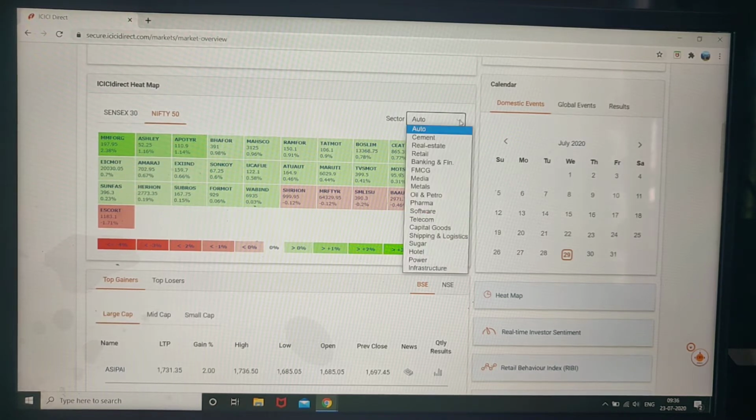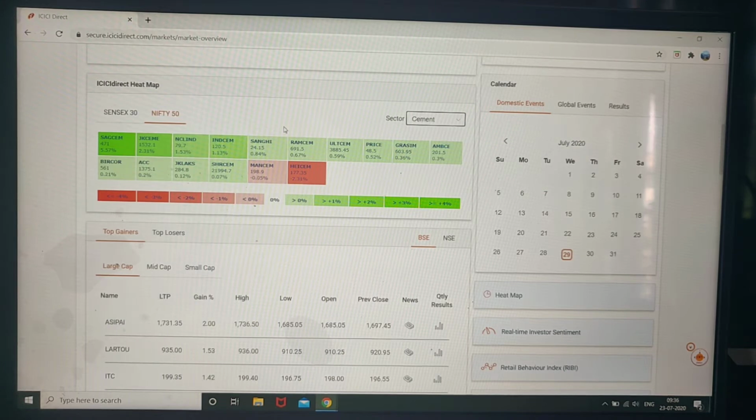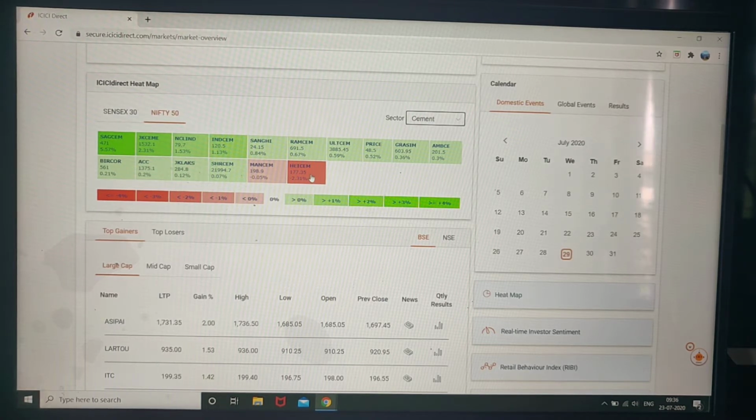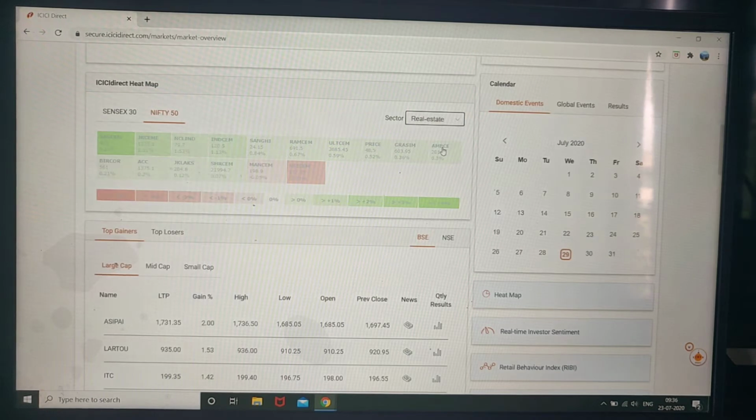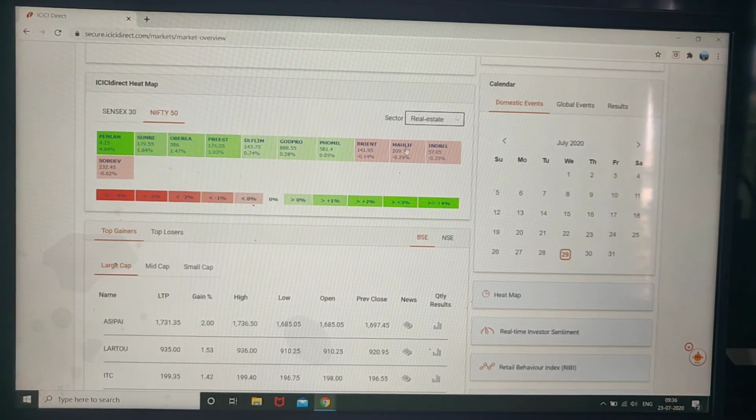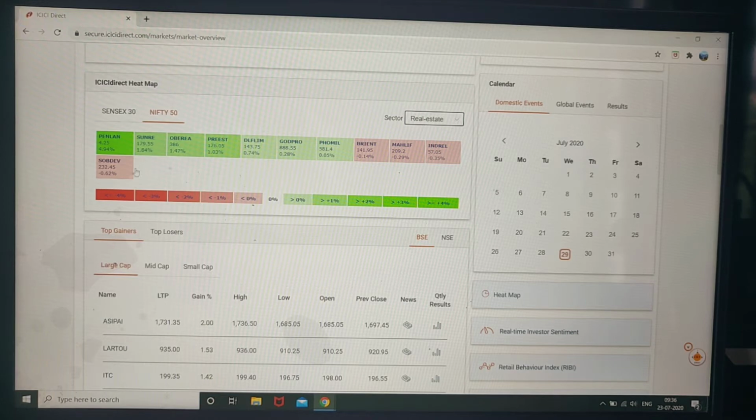Then if you go to the cement sector, you can see a lot of cement manufacturers, JK Cement, India Cements, all these things. This one has today's highest gain, and this one has a loss or downfall. This is the cement industry chart. Similarly, real estate: these are real estate companies, Oberoi Realty, Godrej Properties.